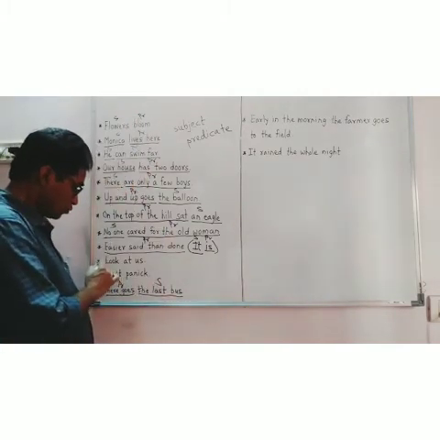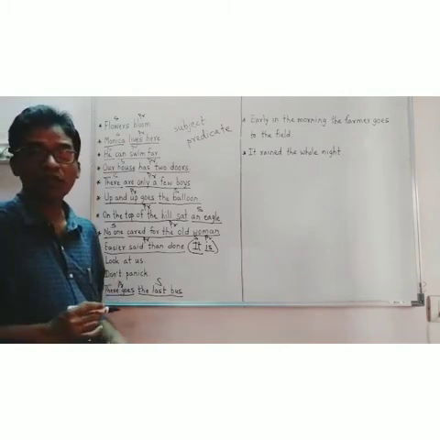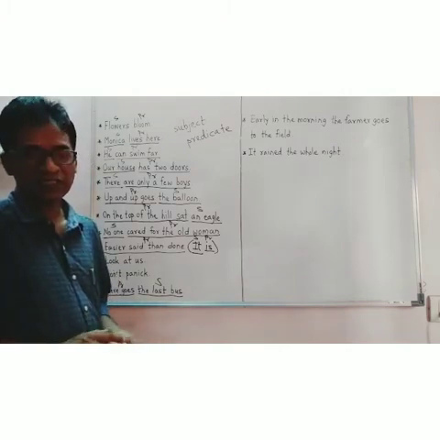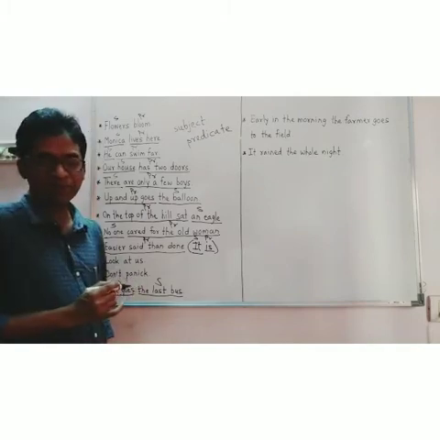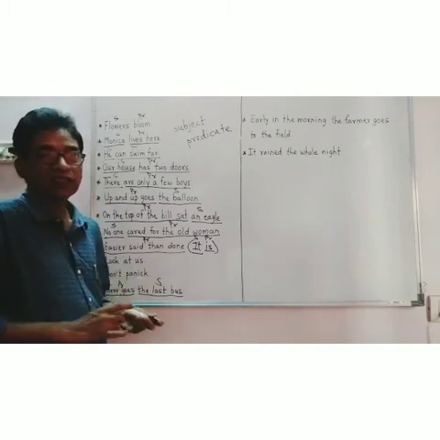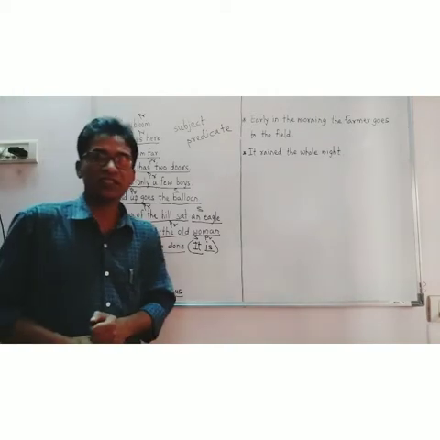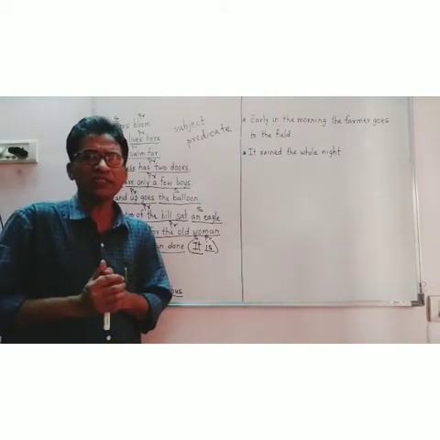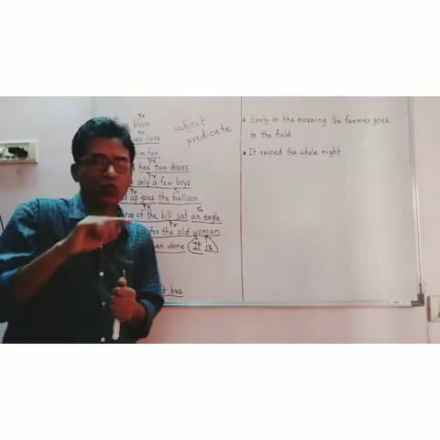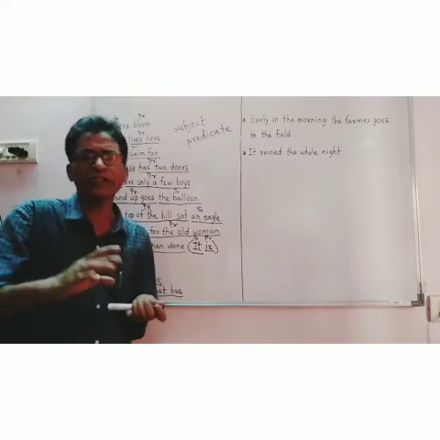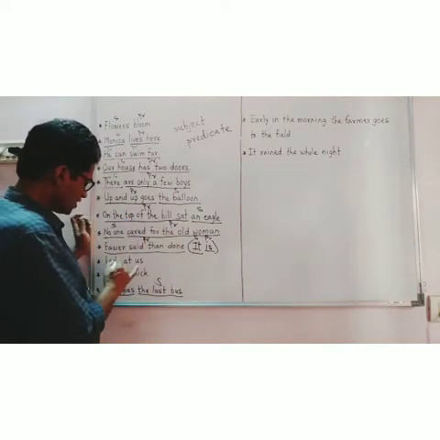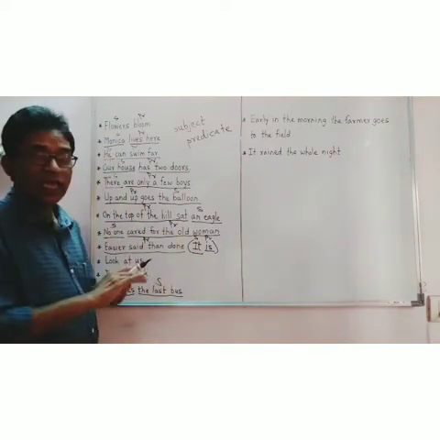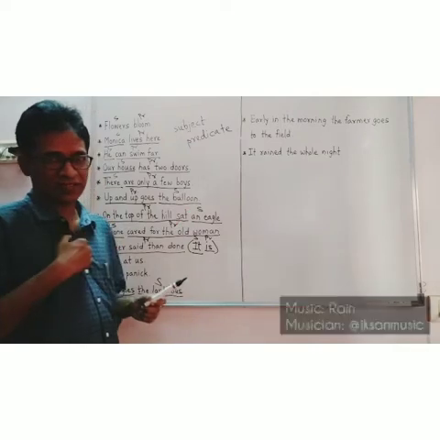And look at these two sentences. They are imperative sentences. Look at us, don't panic. In imperative sentences, the subject you, Y-O-U, is always understood. It is understood in the situation. For example, when I say look at us, it means you look at us.